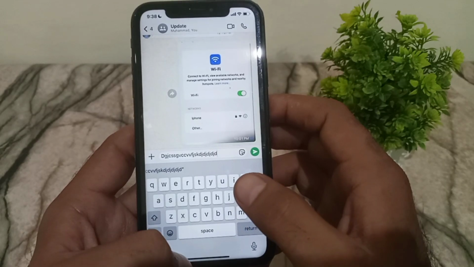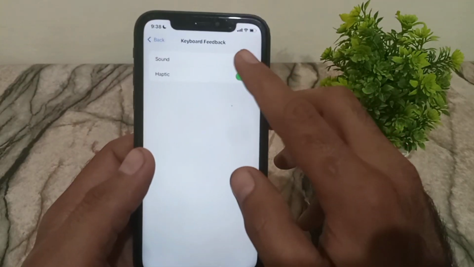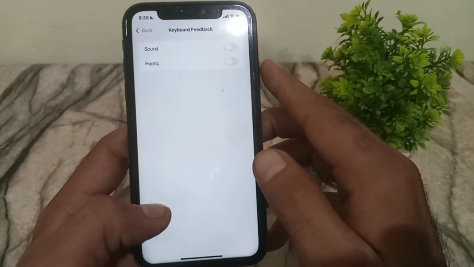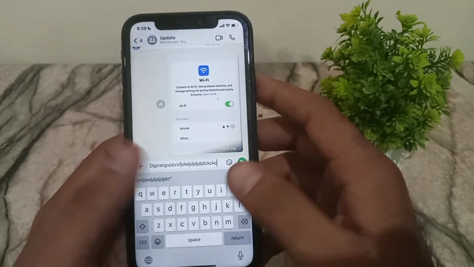Now if you want to disable it, again simply turn off both settings from here. Now this sound has been disabled.